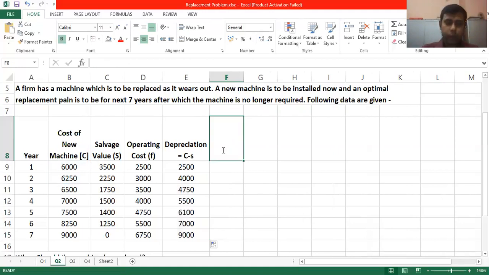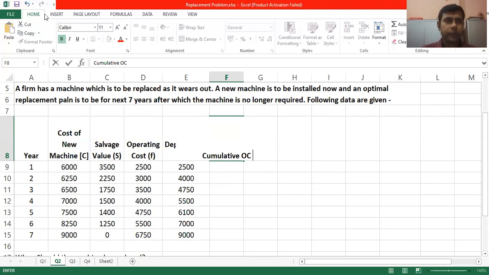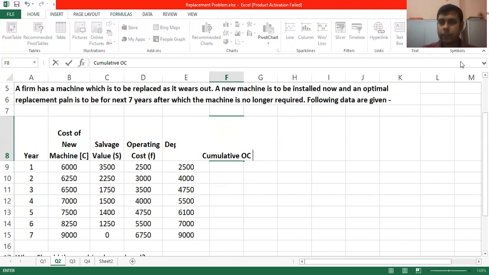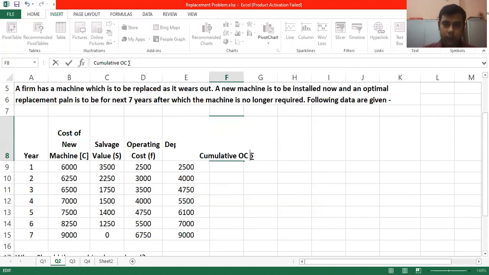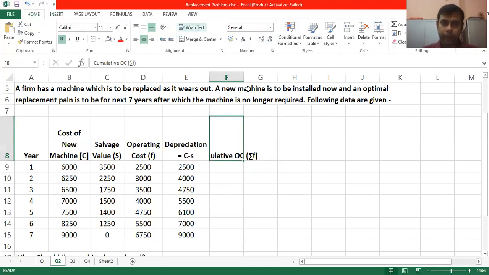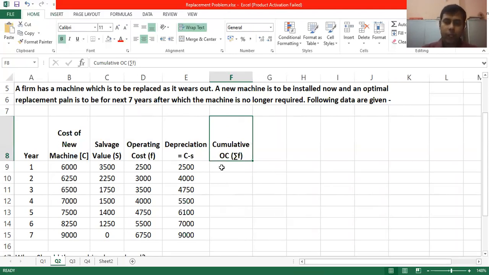Next, we are supposed to find the cumulative operating cost, that is, sigma F. How to get this?